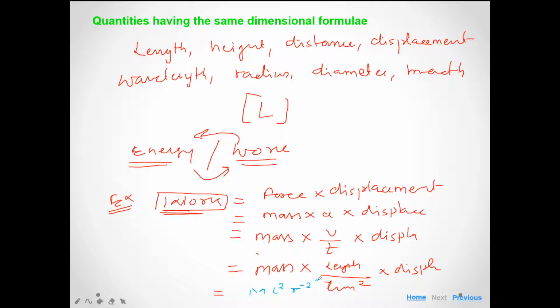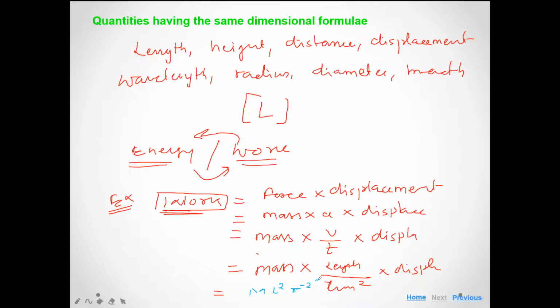Okay, so the dimensional formula of work is ML square T minus 2. Now what is the dimensional formula for force? You can easily find it. The dimensional formula of force is M L T minus 2.